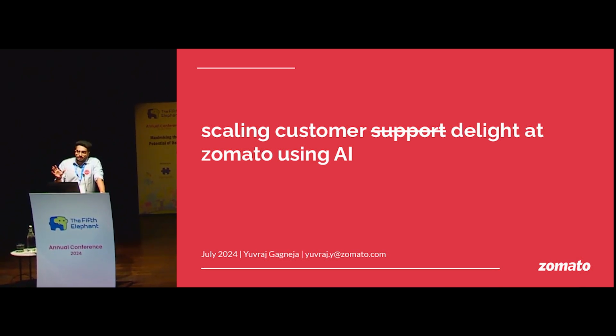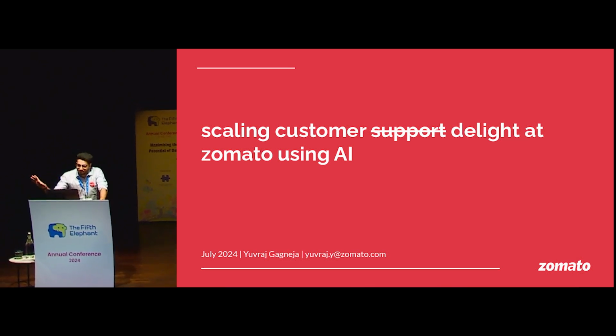We bifurcate the world of support in Zomato's universe into two different phases. One is pre-delivery, and the other one is post-delivery. By pre-delivery, what I mean is once you place an order on Zomato, until the time it gets delivered, you are in the pre-delivery scope of the support. And once it gets delivered, you are in the post-delivery scope.